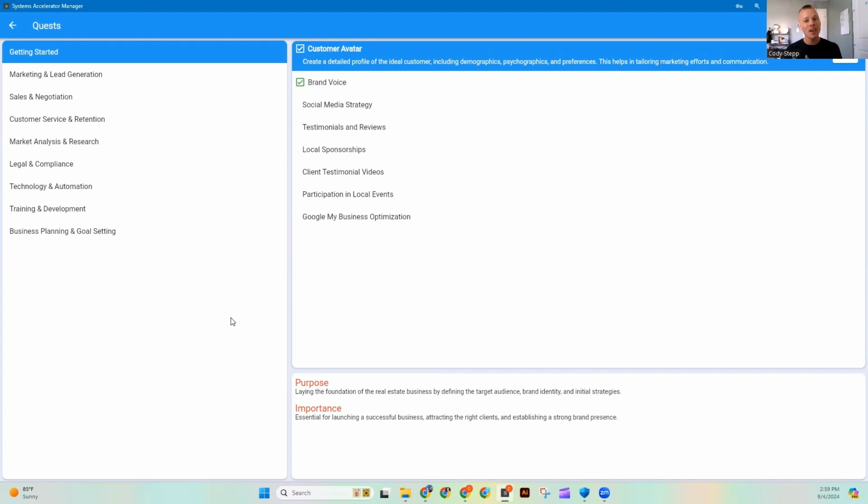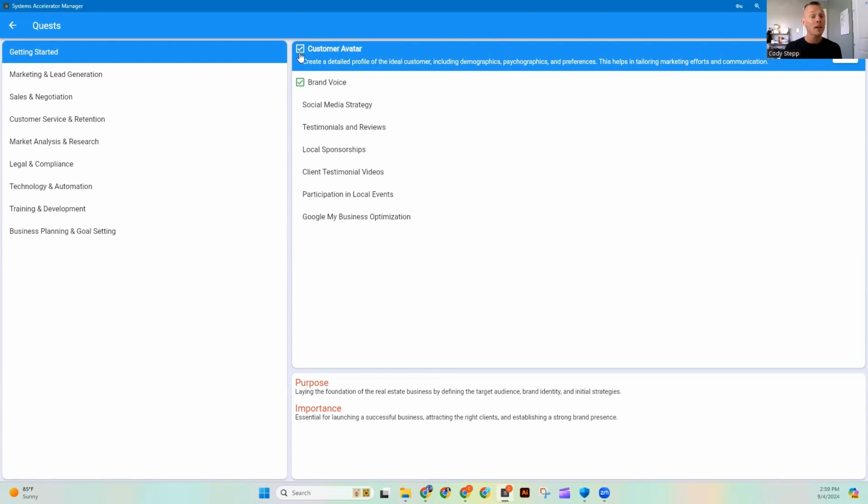So, if you don't yet have a customer avatar, you can click into this, and it's highlighted blue because I've clicked into this, and you can click this play button. Now, once we do that, Sam is going to walk us through the process by asking us questions, very similar to the resource generation, and then it's going to create a resource that we can use as a foundation for understanding what our customer avatar is.